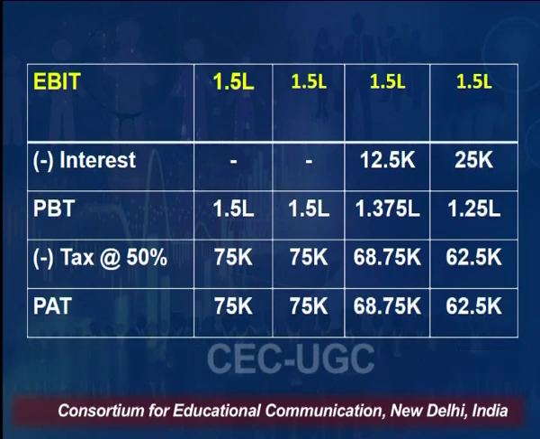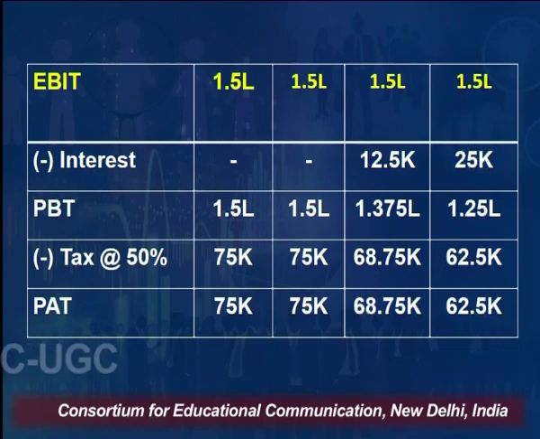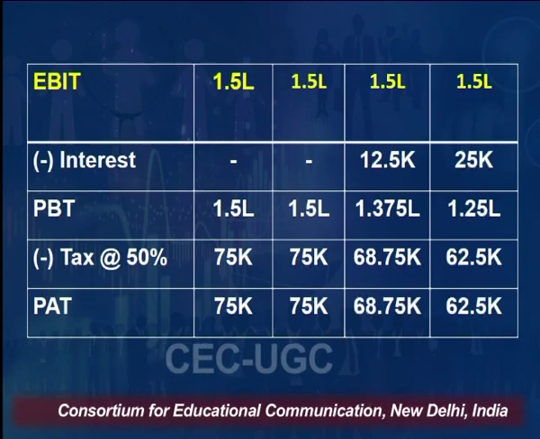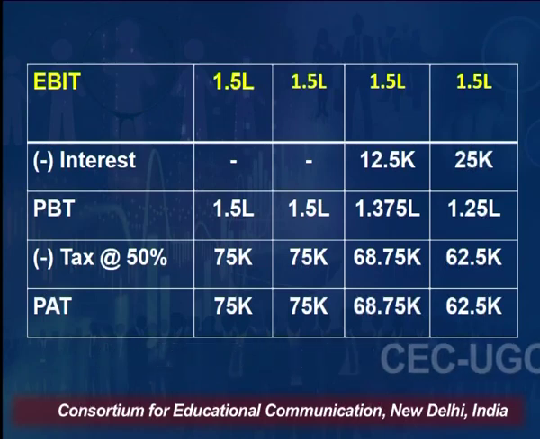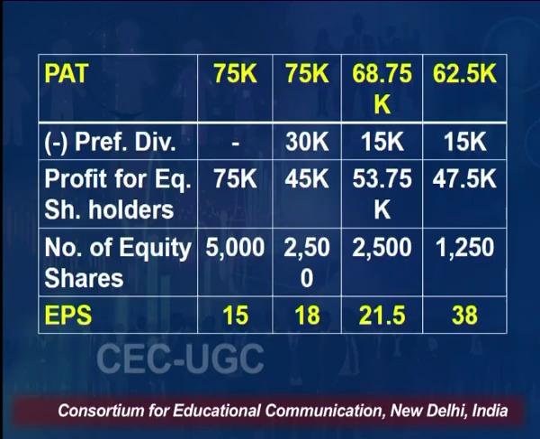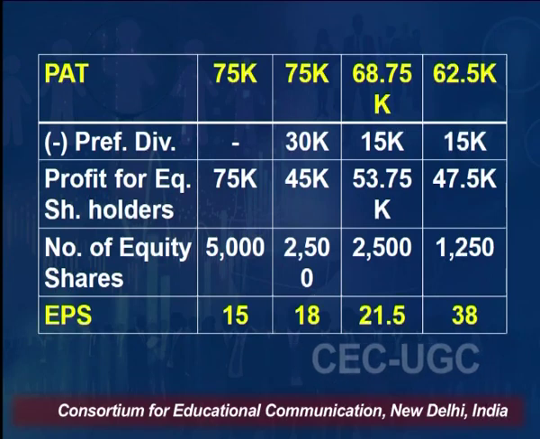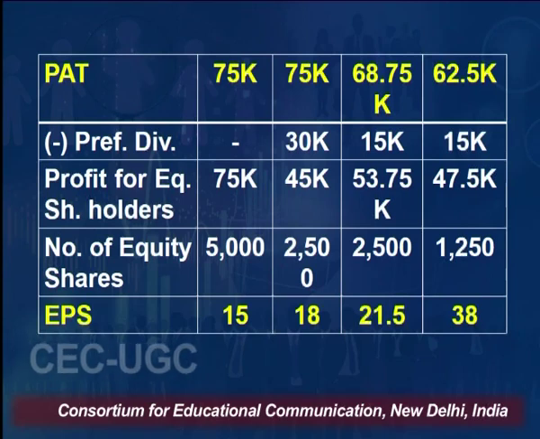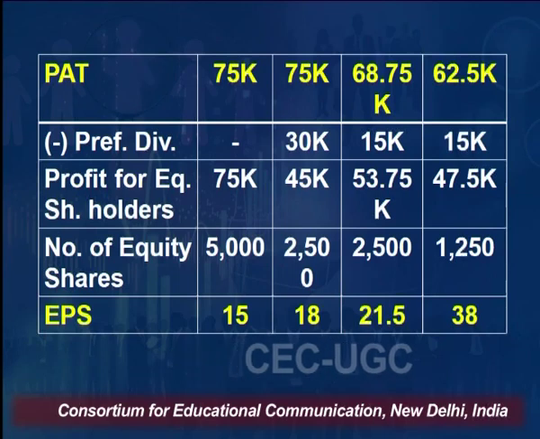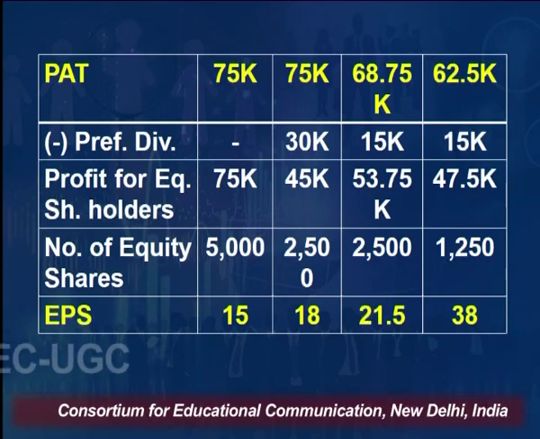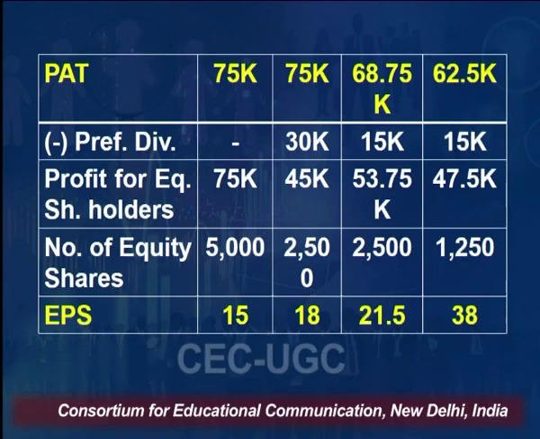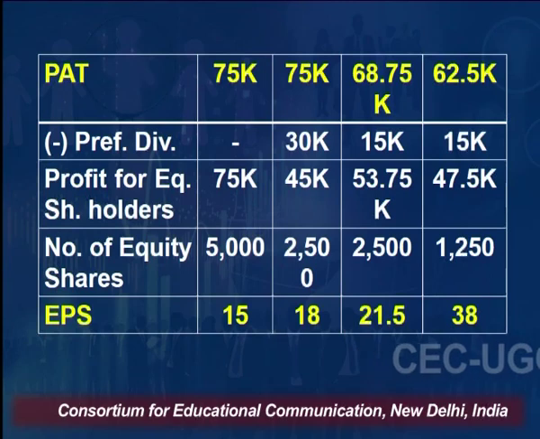After deducting tax from profit before tax, we will get profit after tax, which is 75,000 in first case, 75,000 in second case, 68,750 rupees in third case, 62,500 rupees in fourth case. While moving ahead, we take this profit after tax in this table. From profit after tax, this is the profit which is left with us. We will deduct preference dividend, because we have to give dividend to our preference shareholders. So, in first case, in option 1, we do not have any preference dividend. So, the amount will be nil in case 1 for preference dividend.